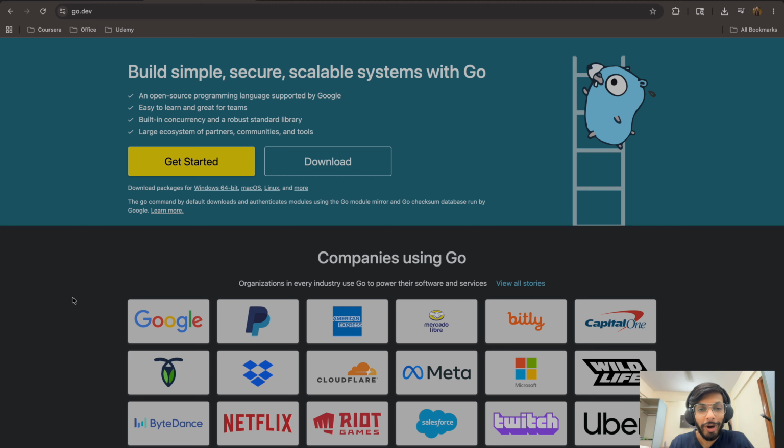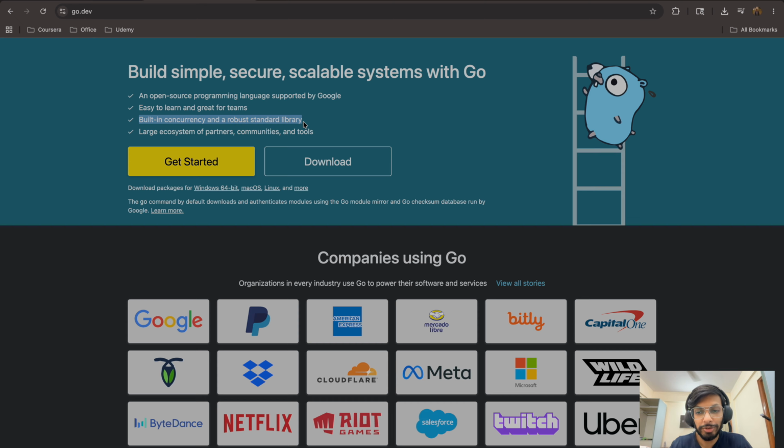So, why exactly Go, right? I mean, what's the need for so many coding languages? Well, each coding language comes up with its own set of solutions to problems, right? And what it really shines at. If you go by what the official documentation says, if you want to build something simple, secure, and scalable, go with Go, of course. And one thing that really shines in Go is the built-in concurrency.